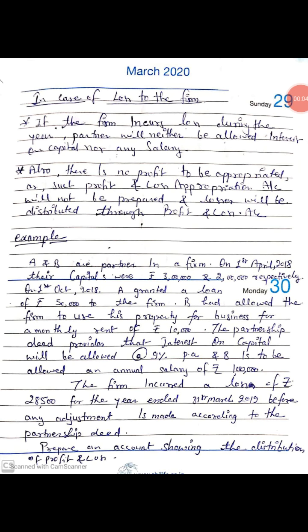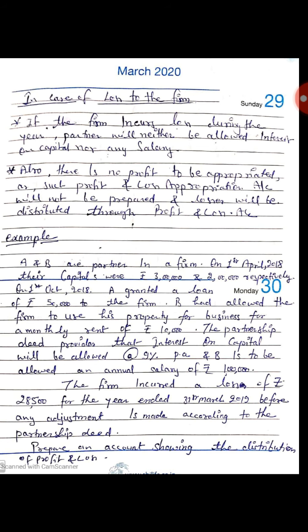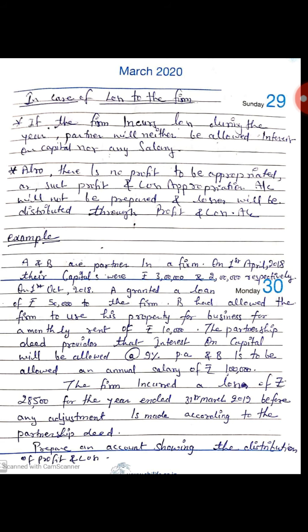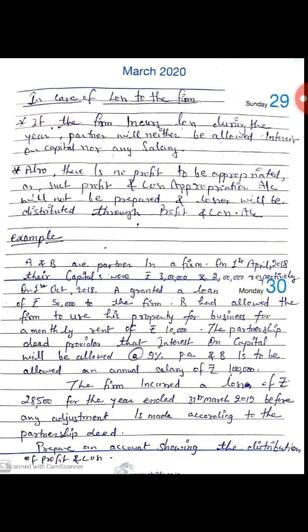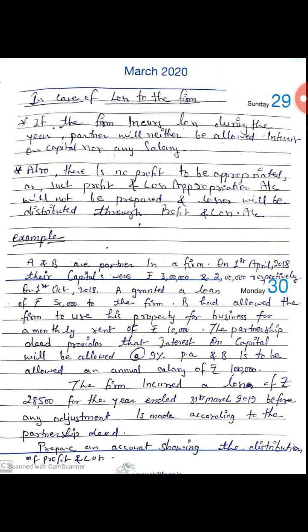Student, our next topic is in case of loss to the firm. If the firm incurs loss during the year, partner will neither be allowed interest on capital nor any salary. Means we will not charge interest on capital and salary in case of loss. Also, there is no profit to be appropriated. As such, profit and loss appropriation account will not be prepared, and losses will be distributed through profit and loss account. Means we will not make here P&L appropriation account, we will make here profit and loss account.